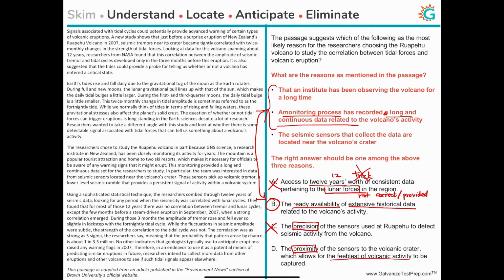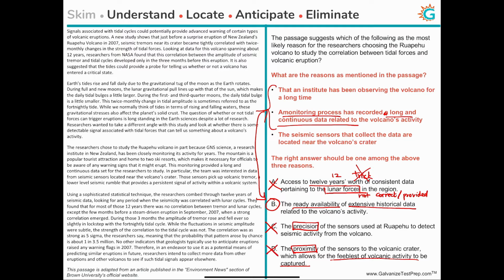And D, the proximity of the sensors to the volcanic crater, which allows for the feeblest of volcanic activity to be captured. So this is also tempting, because it's true that the researchers were interested in seismic records, because they record even the lowest level of seismic rumble. But the researchers were concerned about the data collected from the sensor, and they were not concerned about its proximity. They just wanted to make sure the data was accurate. And for them, what mattered was that the data had been collected for many years, and the data was accurate. So proximity is not directly referenced as the reason for why they chose that place, even though it's factually correct that the sensors are close to the crater.